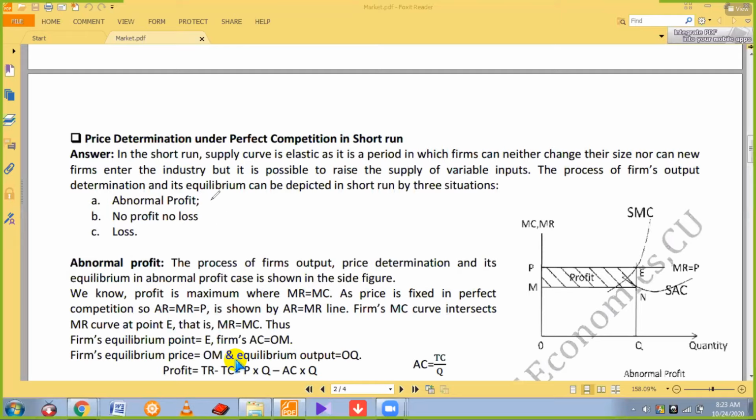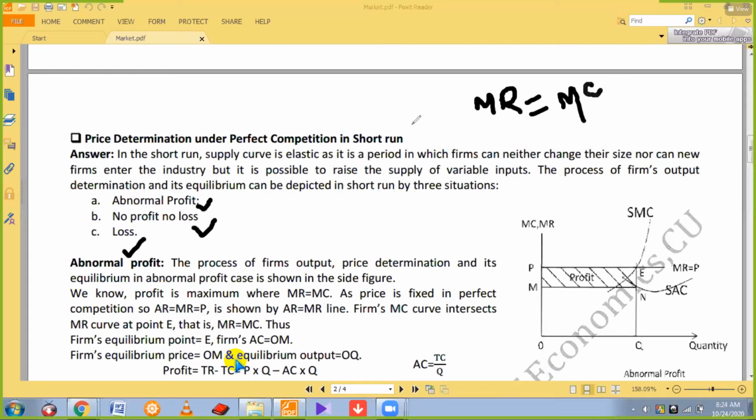One is profit situation, one is no profit, no loss situation, and one is loss situation. All these three situations should be discussed by considering MR equals MC. MR means marginal revenue, MC means marginal cost.